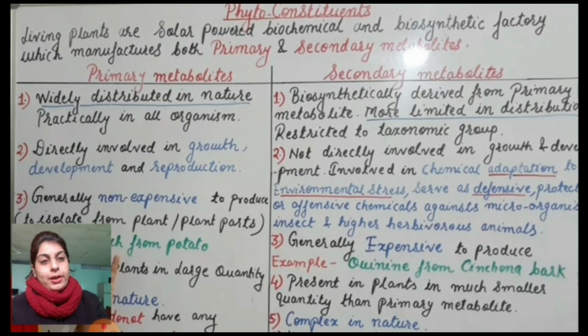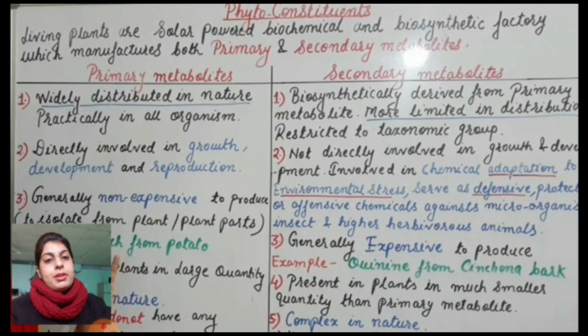What actually the phytoconstituents are? Phytoconstituent is made of two words, phyto and constituents. Phyto means plants and constituents means the chemical constituents which are obtained from the plants and they are responsible for pharmacological action in our body are called as phytoconstituents.